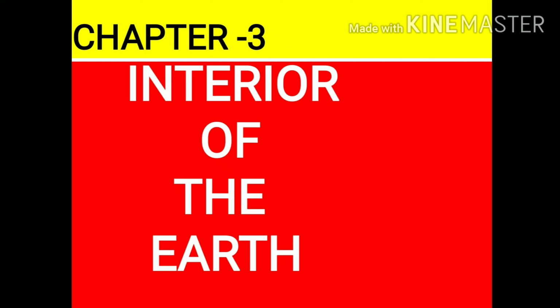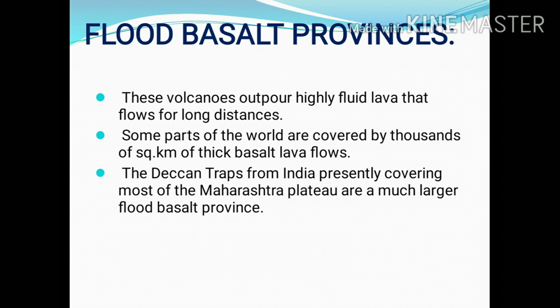Let's start with it. In my last video, we had discussed the 3 types of volcanoes, that is shield volcanoes, composite volcanoes and calderas. Today we'll discuss the 4th type of volcano, which is flood basalt provinces. So let's start with it.